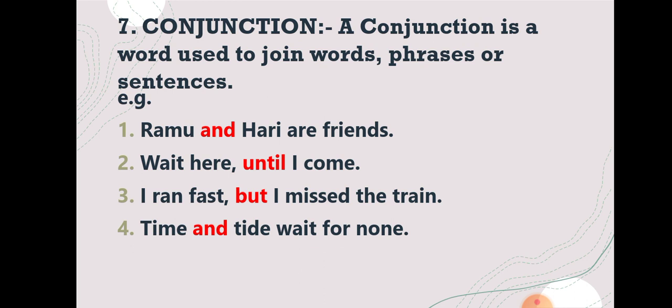In the fourth example, time and tide wait for none. Here two words, time and tide, are joined together with the word and. So what is and here? And is the conjunction. So what we have learned here, students, is that a conjunction is a joining word, a word used to join words, phrases or sentences.